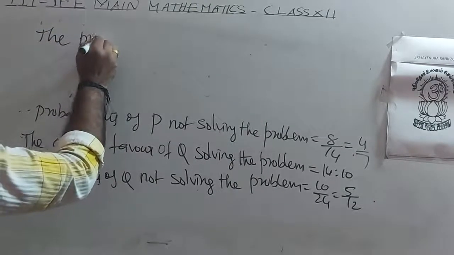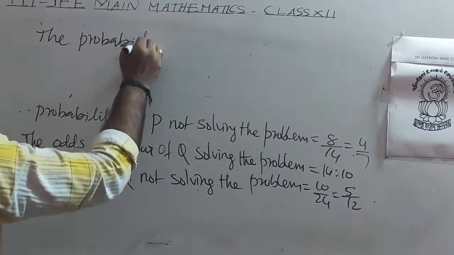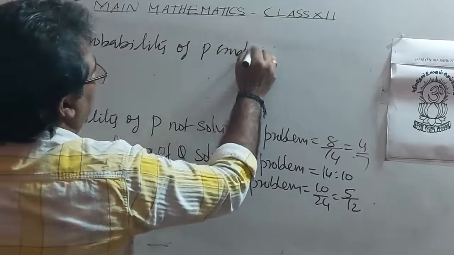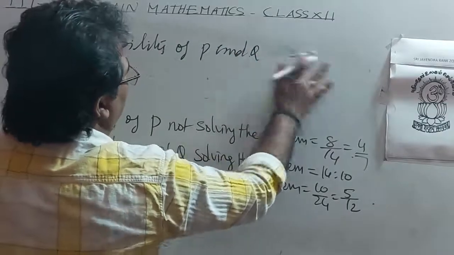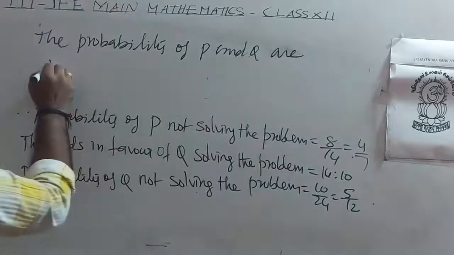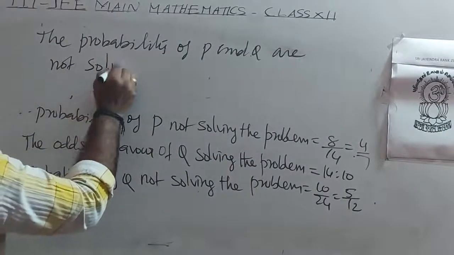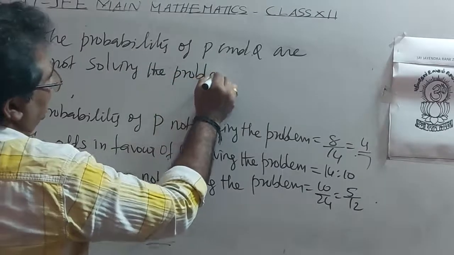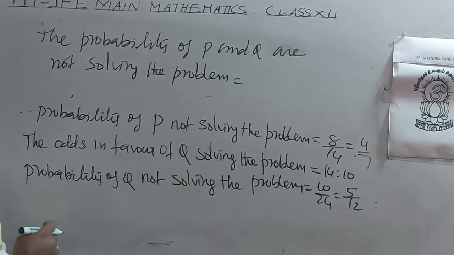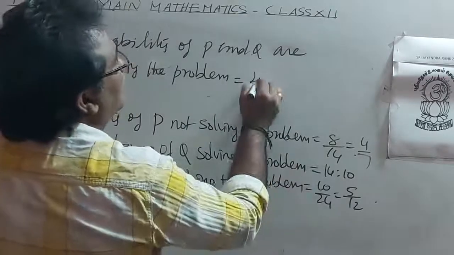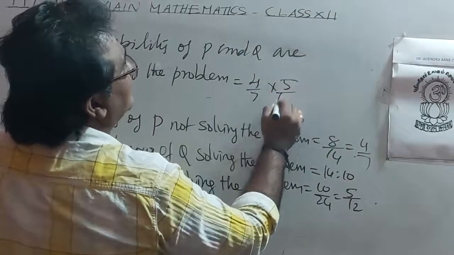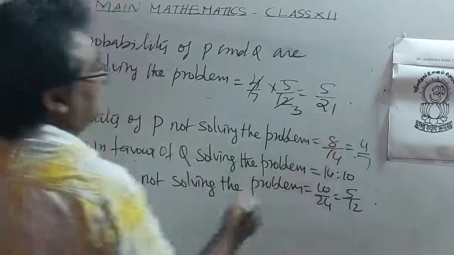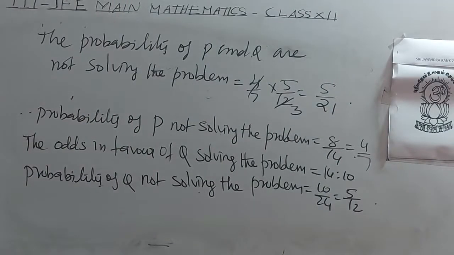The probability of P and Q both not solving the problem, they are independent events, so 4 by 7 into 5 by 12, that is 5 by 21.